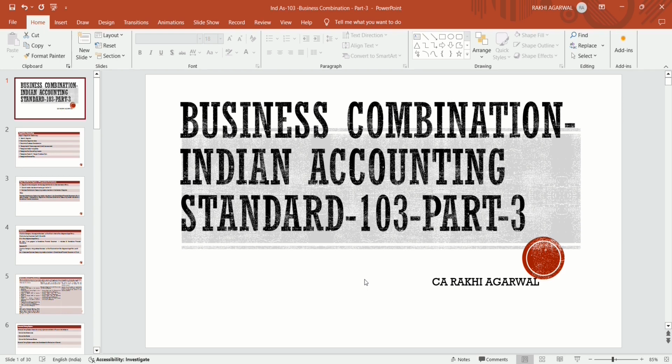These are the two methods of business combination. If an entity acquires another entity within a group, that is the common control method. And if an entity purchases or acquires another entity outside the group, then that method is the acquisition method. Acquisition method is in the form of merger, amalgamation, acquisition, or any other methods. So today we are going to discuss the steps in the acquisition method.